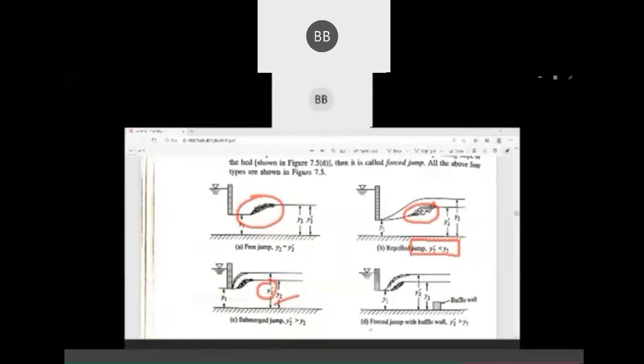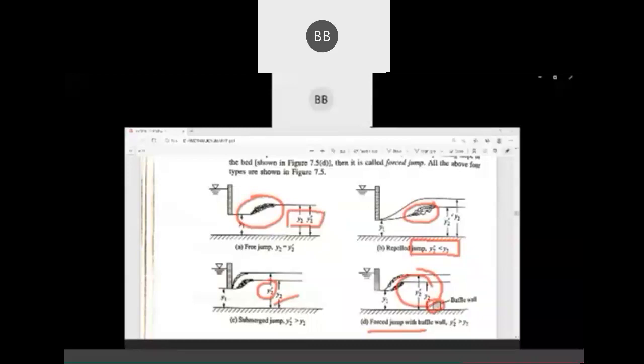And the last one we have is a forced jump, when we have some obstruction in the bed of the channel, then this condition occurs. Okay, so here y2 and y2 dash are the same.